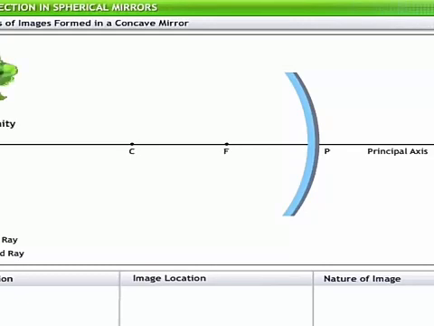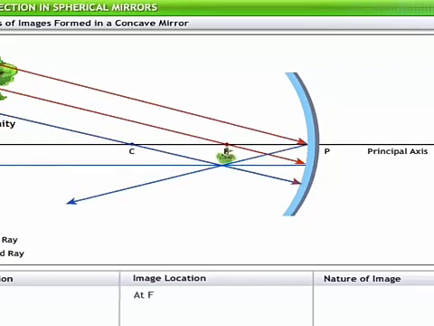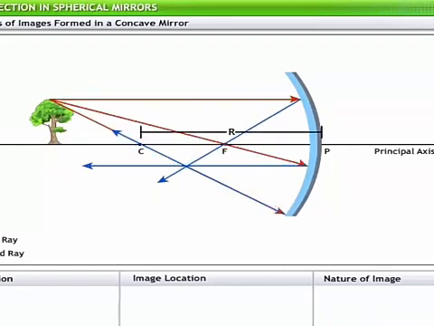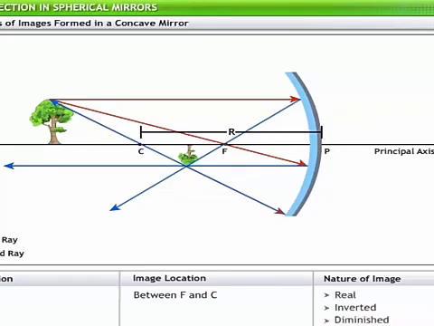When the object is at an infinite distance, the image is formed at the principal focus F. This image is real, inverted, and highly diminished in size. When the object is placed at a finite distance greater than the radius of curvature R, the image is formed between the principal focus F and center of curvature C. This image is real, inverted and diminished in size.